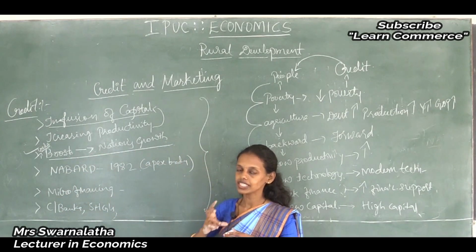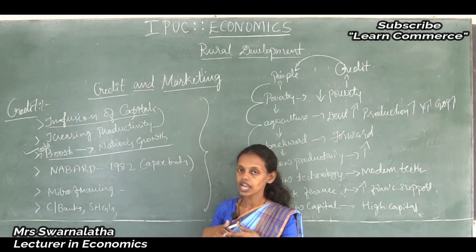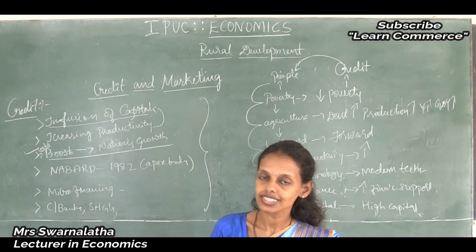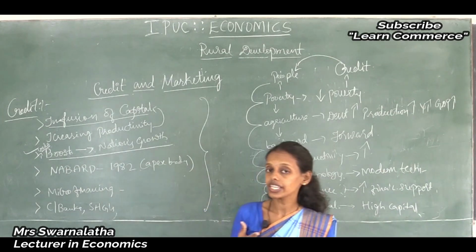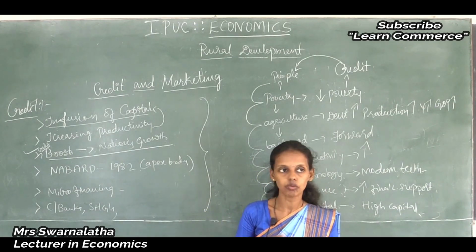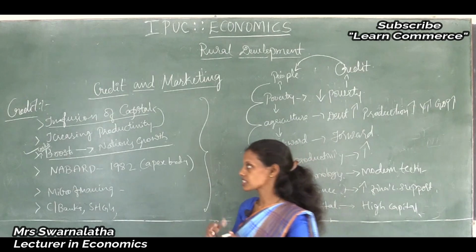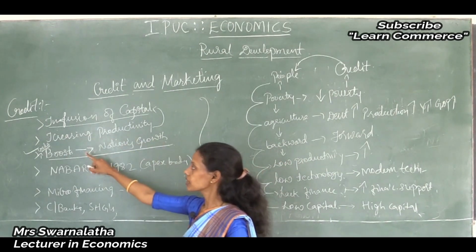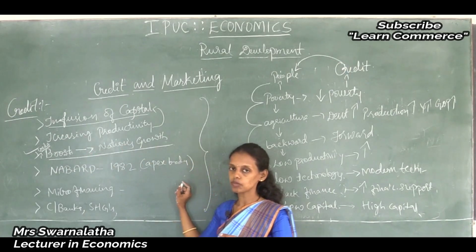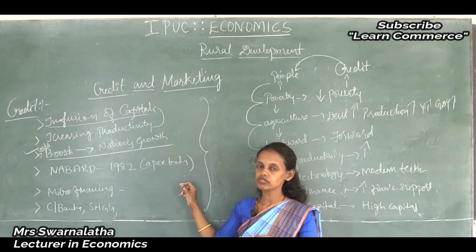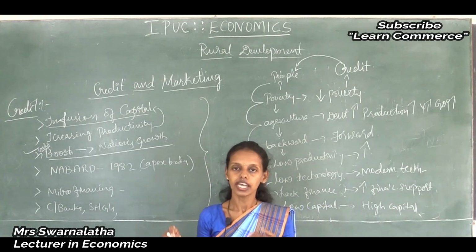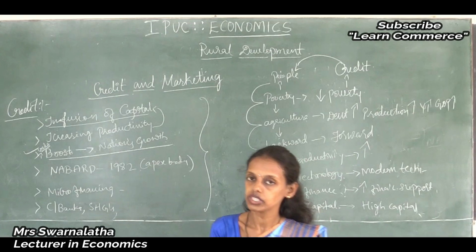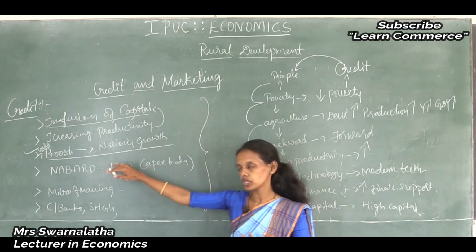Government should provide credit through various sources to the people. Then they can purchase seeds, fertilizers, pesticides, insecticides, everything. Then they can use high yield variety seeds and modern techniques to increase productivity. Thus, credit is the main problem for the rural people. Lack of credit leads to a low level of investment, low productivity, unemployment, underemployment, disguised unemployment, poverty. All the problems are because of a low level of credit.